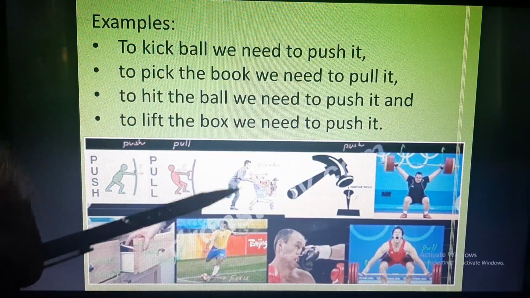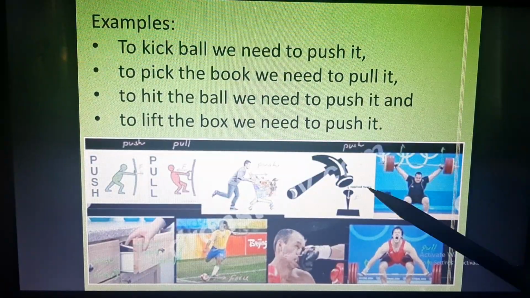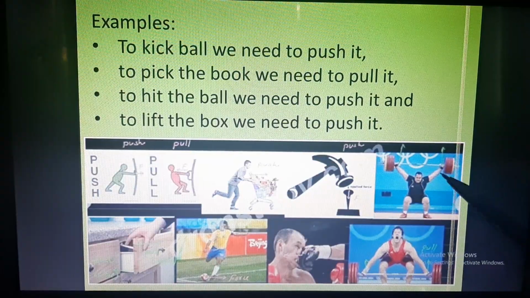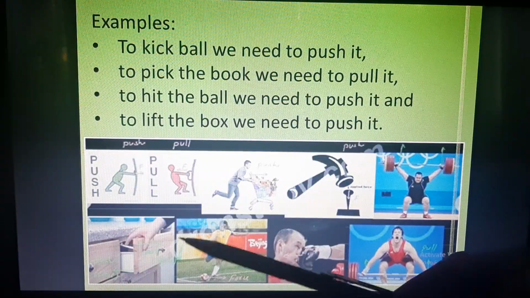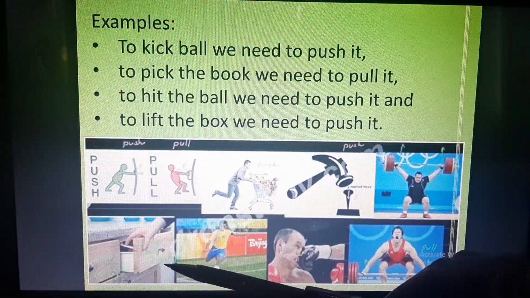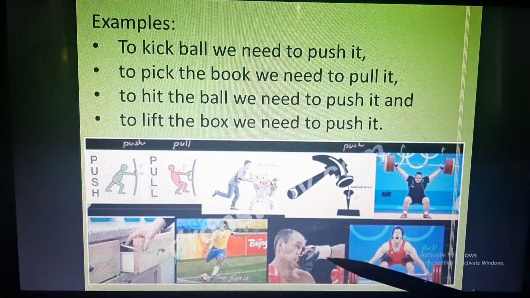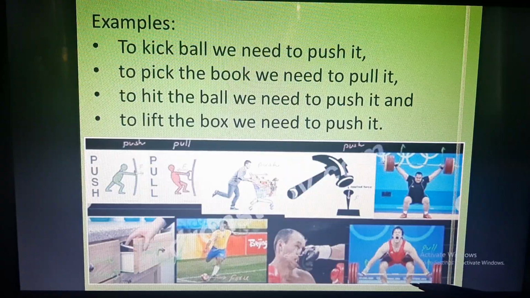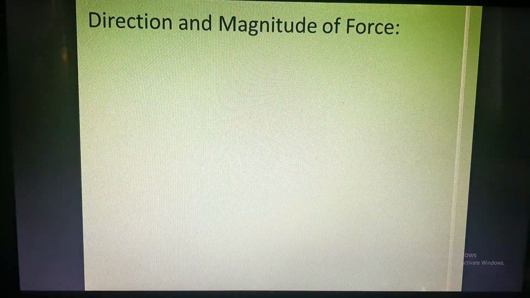When we go shopping, we push a shopping trolley. When we fix a nail on the wall, we are pushing it. Here, the wrestler is pushing the weight. Here, we are opening a drawer by pulling it towards ourselves. He is kicking, this is push. He is hitting hard in boxing, this is also push. And here, when the wrestler is trying to lift this object, he is pulling.